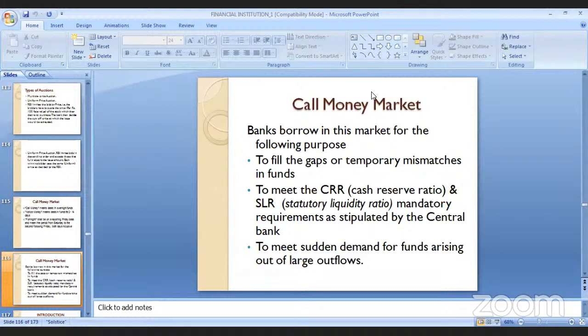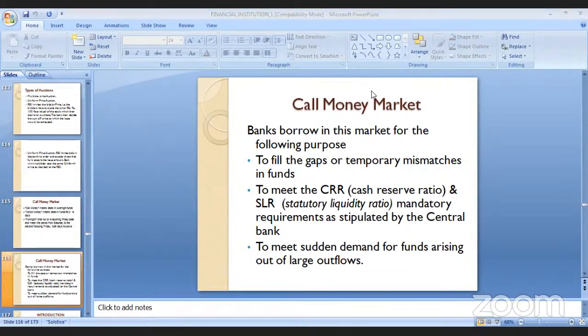Okay. Next is the call money market. The next point is how the proposals are borrowed. First, it will create a temporary mismatch. So it will fill the temporary mismatch of the products.